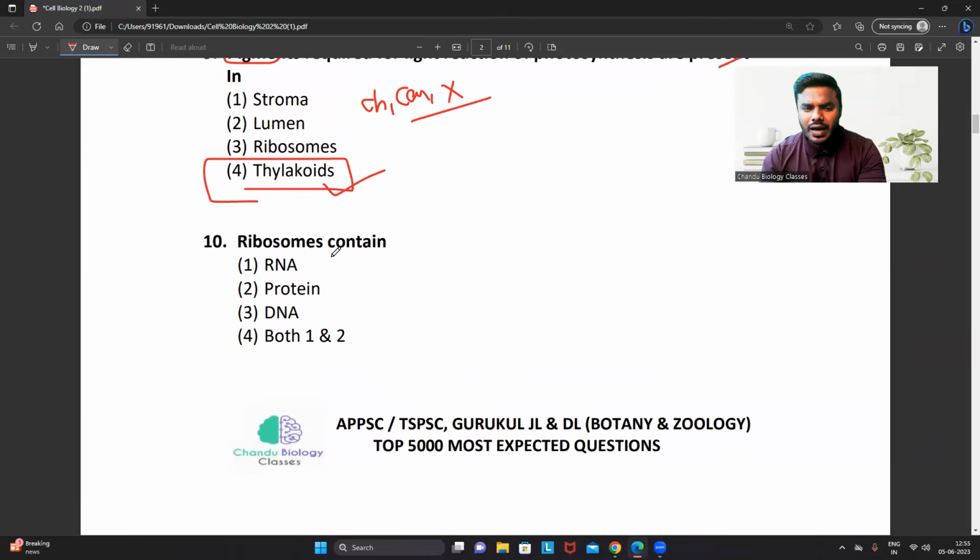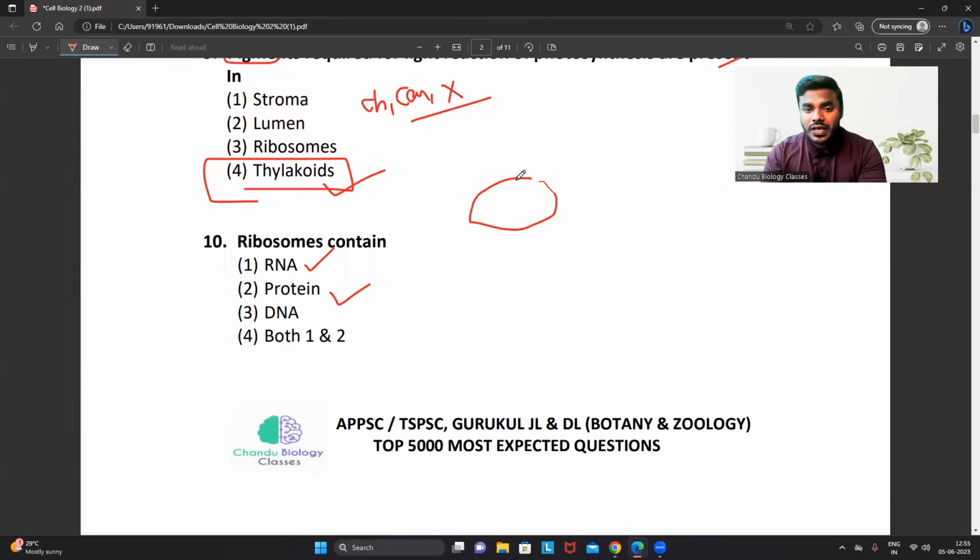Obviously a direct question. Ribosomes contain, most of the students will get confused, friends, they will think that there is only the presence of RNA. All the students remember for the exam, ribosome contains RNA also, protein also. We studied about not one protein, friends. There are many proteins present in the ribosome.